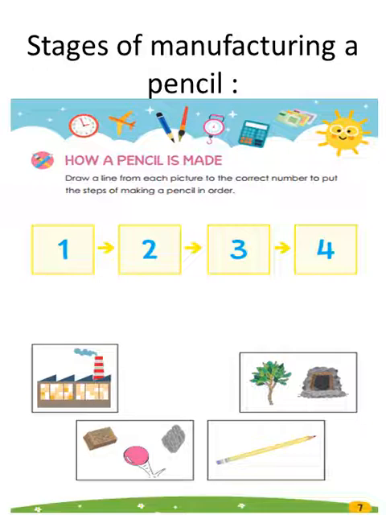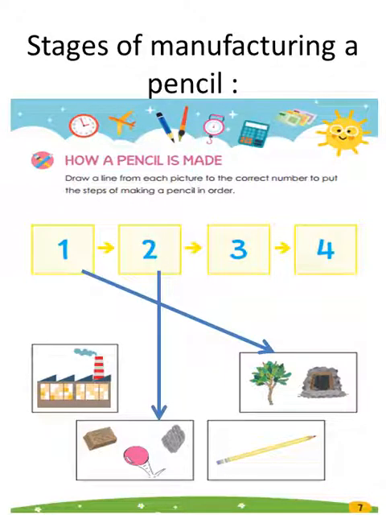The first stage is that we get our resources. So we go to the source. So number 1 is the source. I go to the tree and the underground mines to get the resources. Number 2, I get the resources. So I will match number 2 with my resources, the rubber, the wood, and the graphite. Number 3, we go to the factory. Number 4, we get our pencil. So these are the 4 stages of making a pencil.